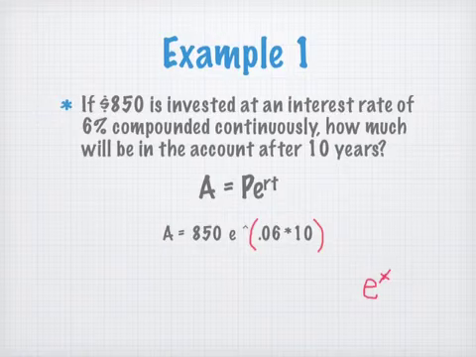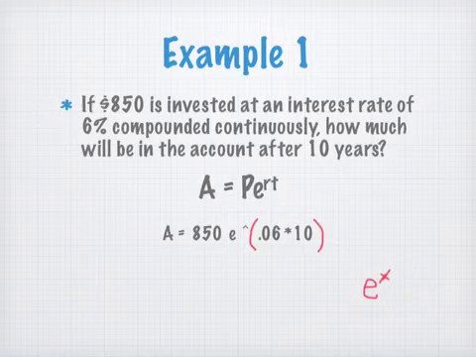So you hit 850, then hit second and whatever button you need to get e to the x. What will happen is e will come up and then automatically give you a spot for an exponent. And then, possibly in parentheses depending on your calculator, type in 0.06 times 10.